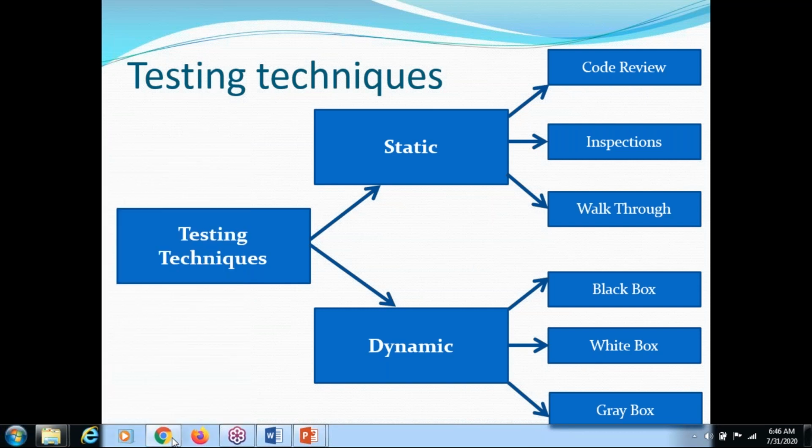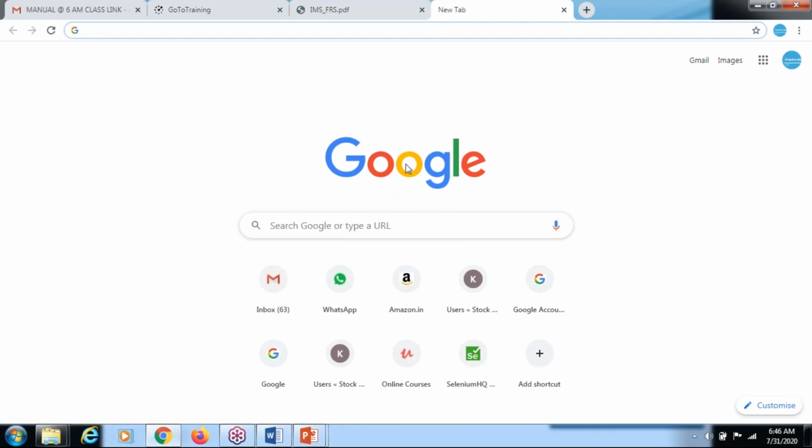The actual result is that you open the Chrome browser. The expected result is that you are able to see the Chrome browser. Actual result is equal to expected result, so your test case is passed. Like that, you need to check all the conditions: actual result, expected result.